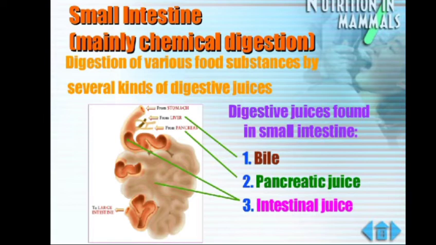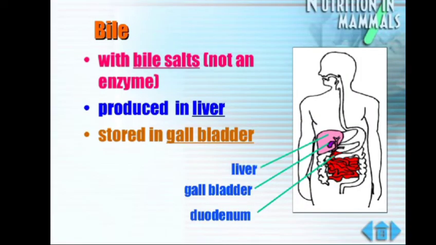It receives bile juice from the liver and pancreatic juice from the pancreas, and it also secretes several digestive juices of the intestinal glands, which help to digest the semi-digested food, which we call chyme, completely. So the digestive juices found in the small intestine are the bile juice, which is secreted from the liver, then pancreatic juice, which is secreted by the pancreas, and then we have the intestinal juice as well.